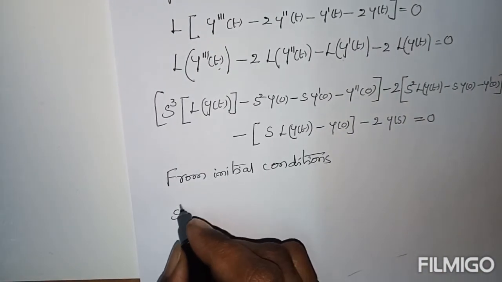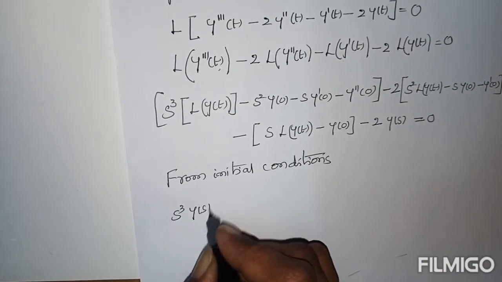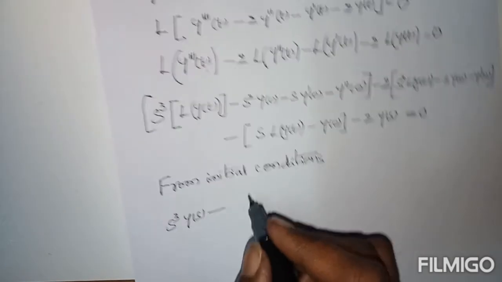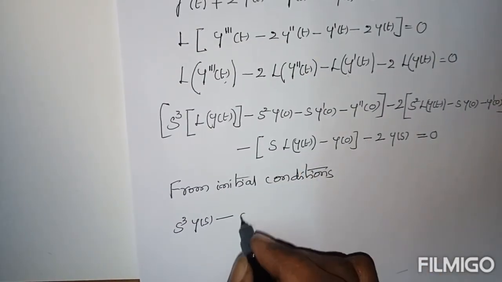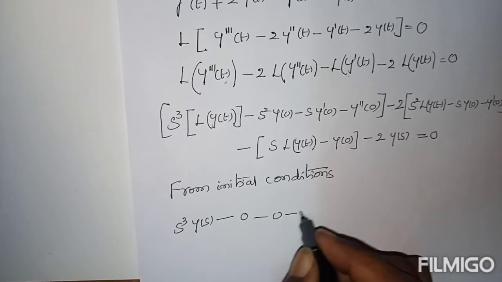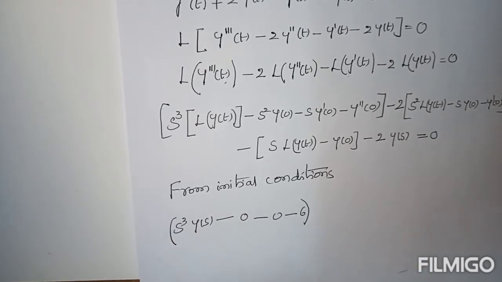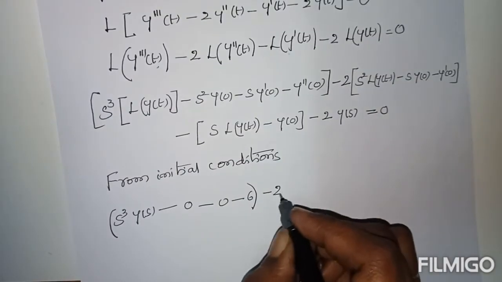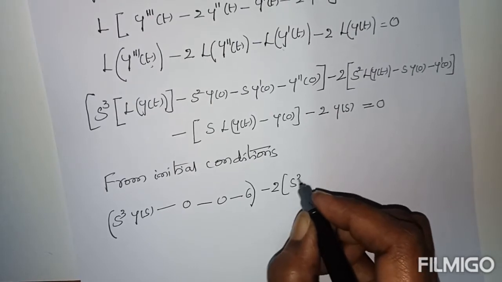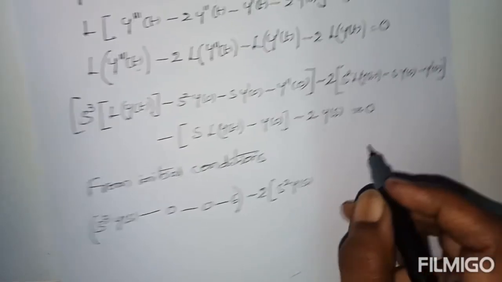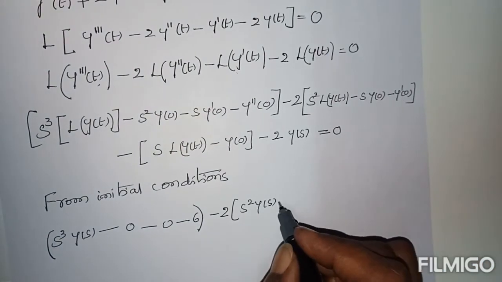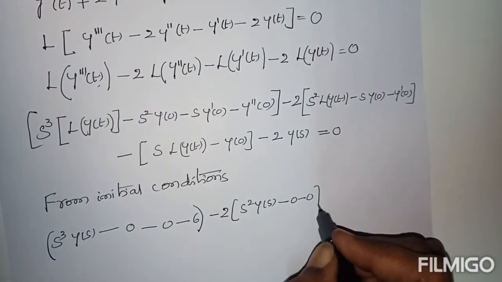Now s cube y of s. This is 0, this one is 0. y double dash of 0 is 6. First term clear. Minus 2 into s square into y of s. Here also y of 0 and y dash of 0 both are zeros.